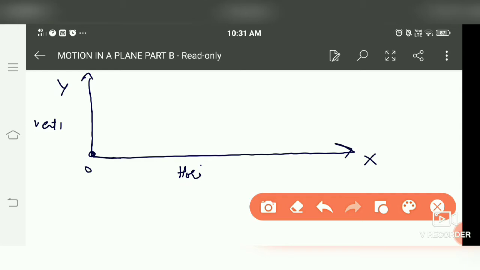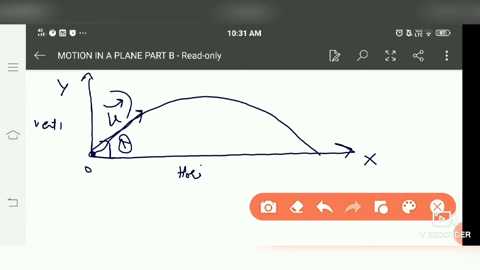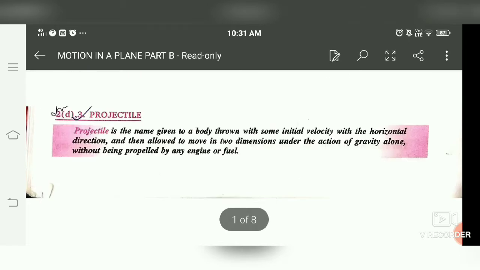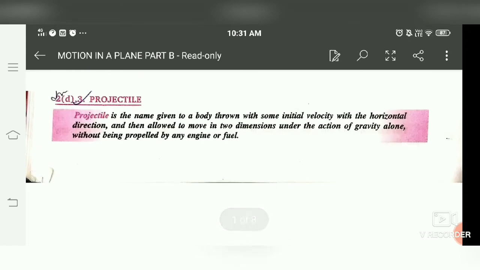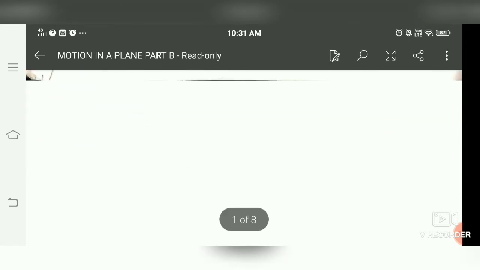So if we throw this body with some initial velocity making an angle theta with the horizontal, then the particle will cover a parabolic path like this. In this case, the initial velocity has two components, one along x and one along y. This is the projectile, the body thrown with some initial velocity.